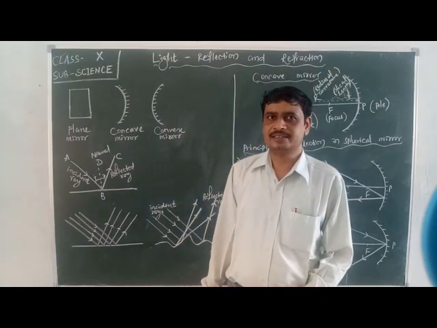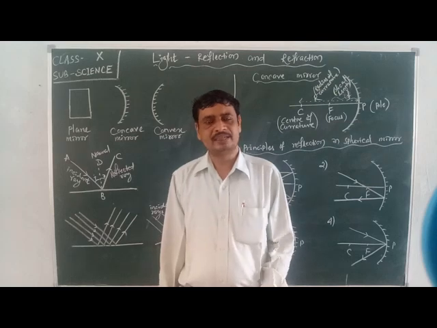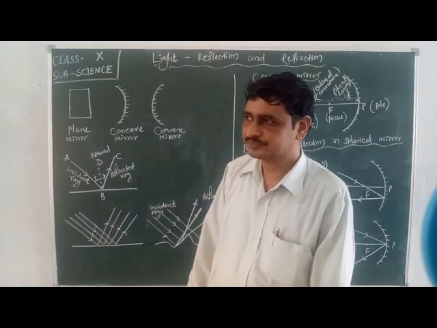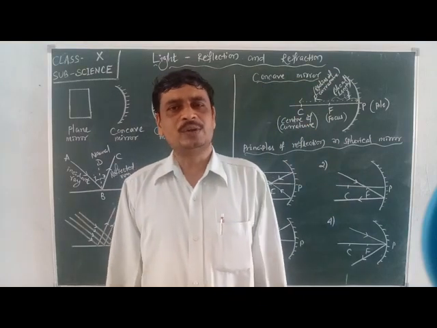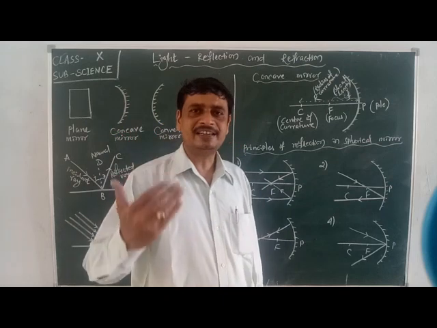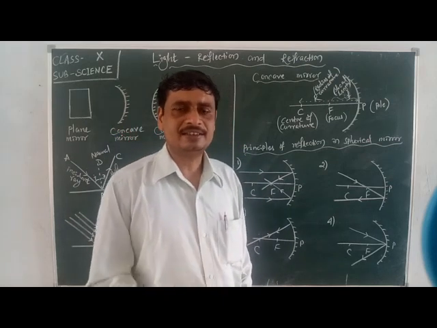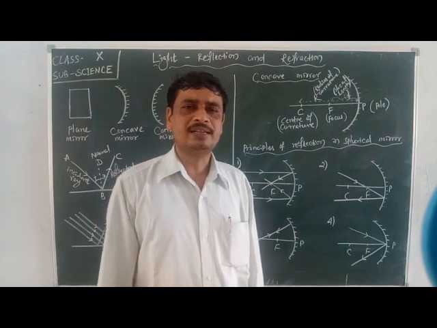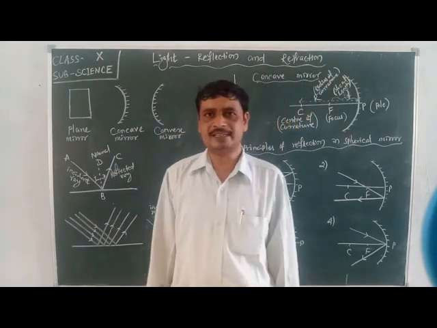Then we can see that object. But at night or when no light is present, the reflected light will not reach our eye, so we will not be able to see any object.